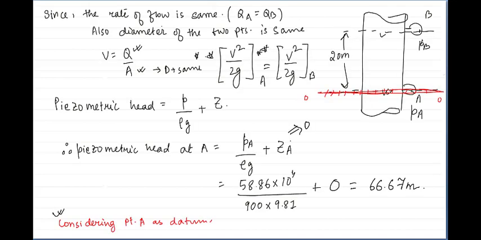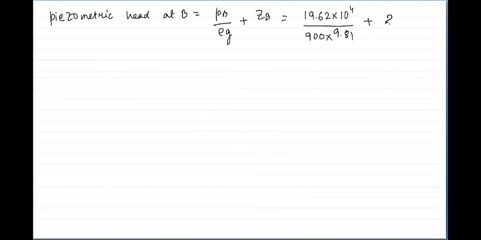Now see, B point is at a distance from the datum. This is the distance of B point. ZB will be equal to 20 meter. So ZB is 20. So finally the value comes out to be 42.22 meter.